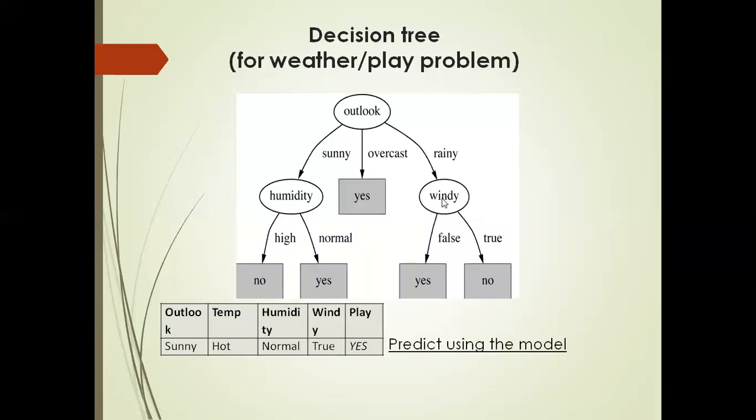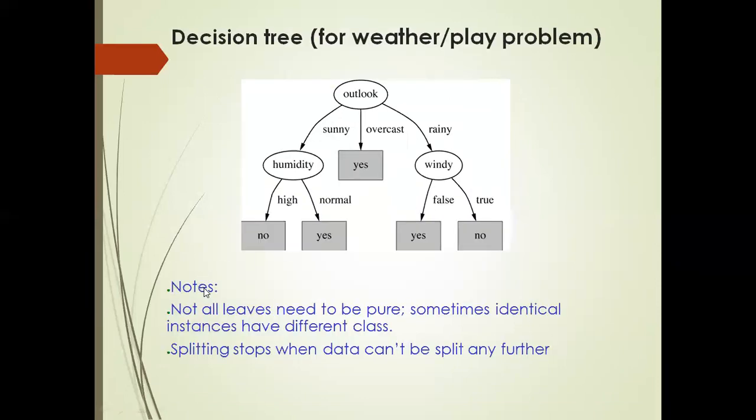So this is predicting using the model. This is the same thing which I have done in the previous one. Not all leaves need to be pure. Sometimes identical instances have different class. So splitting stops when data can't be split any further. Here, this is final. We cannot split further. That is why we have stopped. That is how the stopping criteria works.